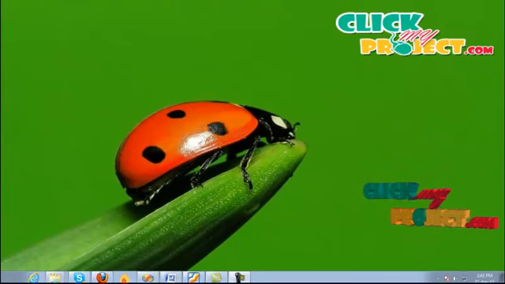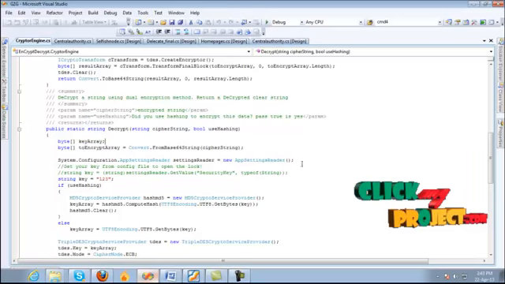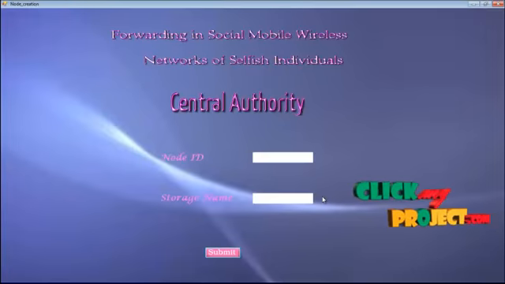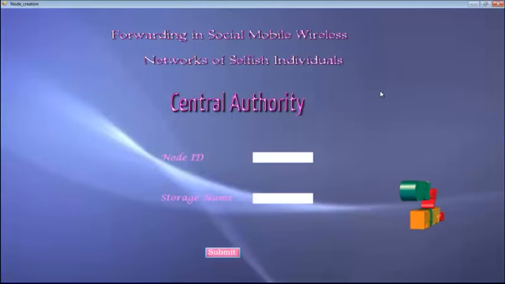Let's see the demo of our project. So this is the home page, and here central authority, who is a third party, gives a certificate for the nodes which are all present in the network. So first of all, node should have a certificate from a central authority.